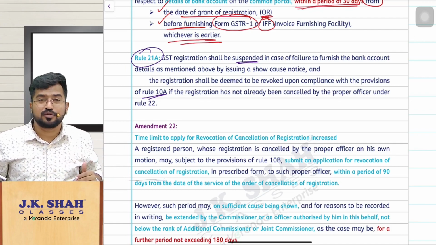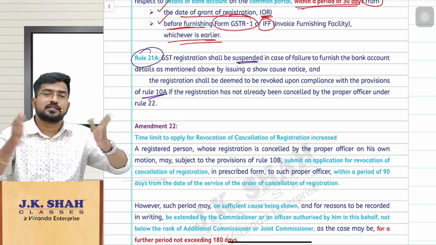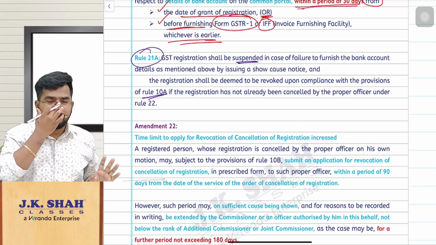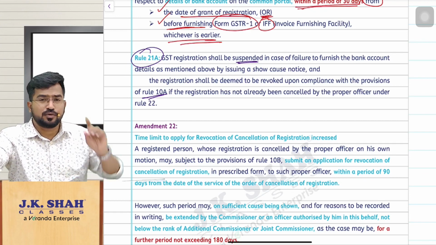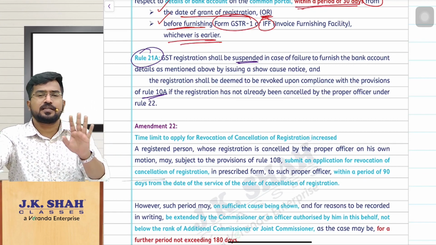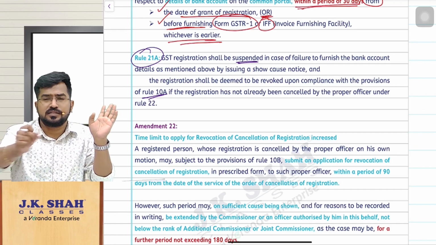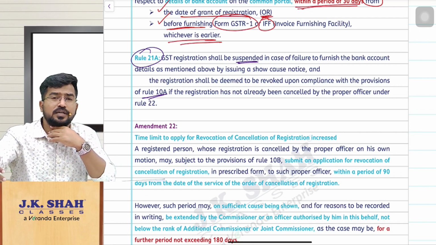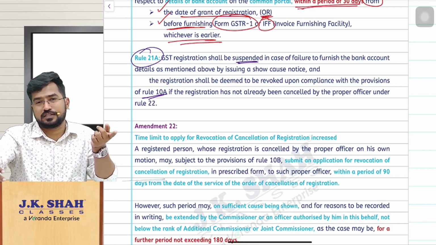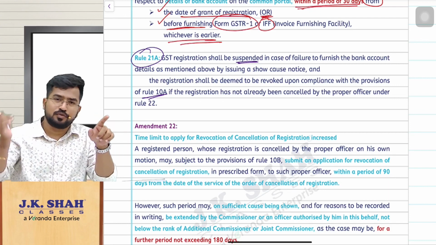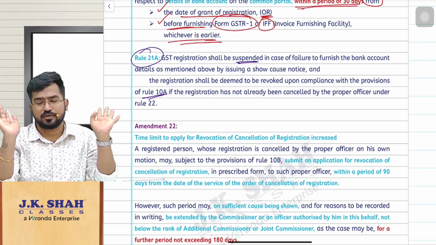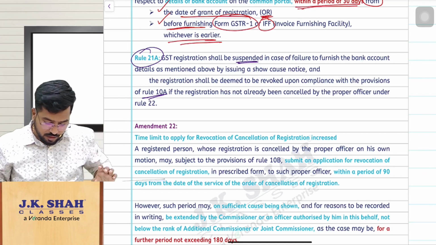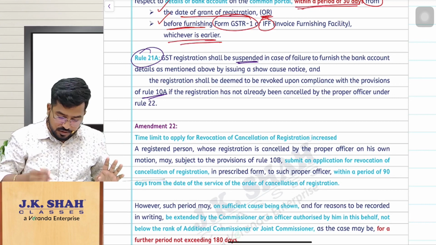Then later on, you should go and beg the proper officer, sir, yes, I am updating my bank account details. So you should update your bank account details. The interesting thing is, the moment you update your bank account details, the suspension will be revoked. But when should you update them? Before cancellation of your registration. That means after suspension, before the cancellation order, you should update your bank account details. So automatically the suspension order shall be revoked.